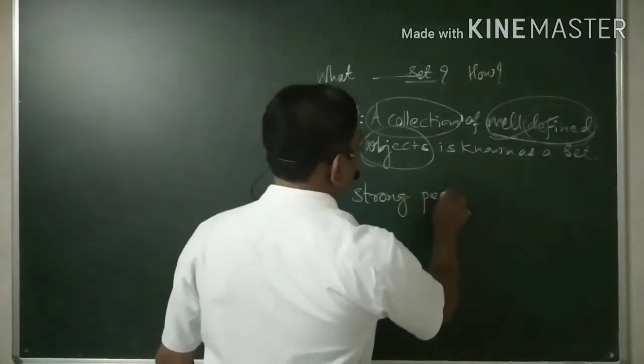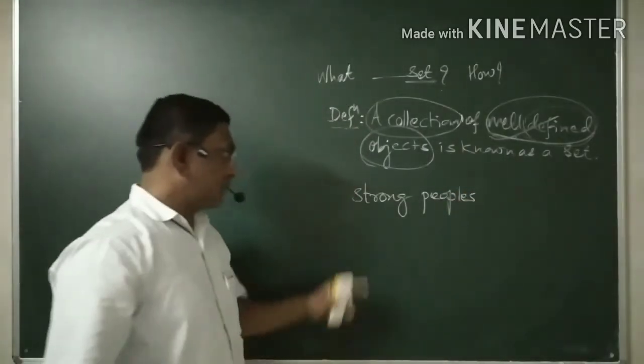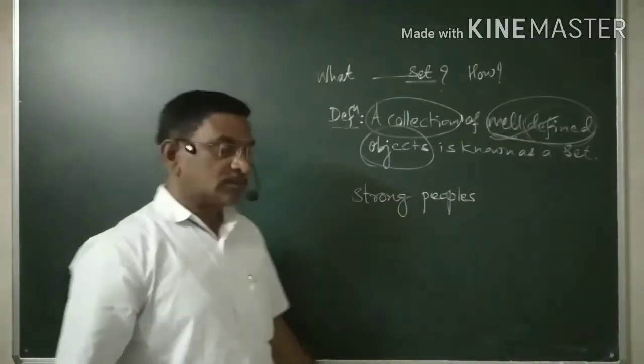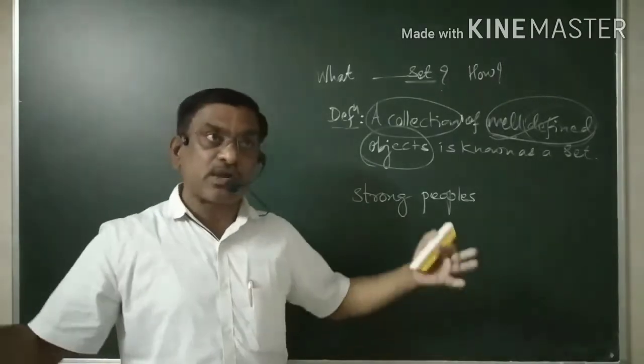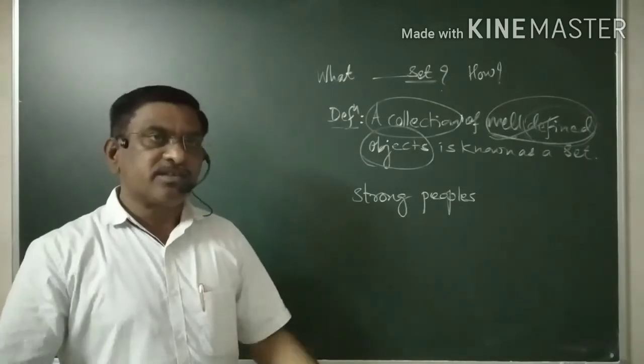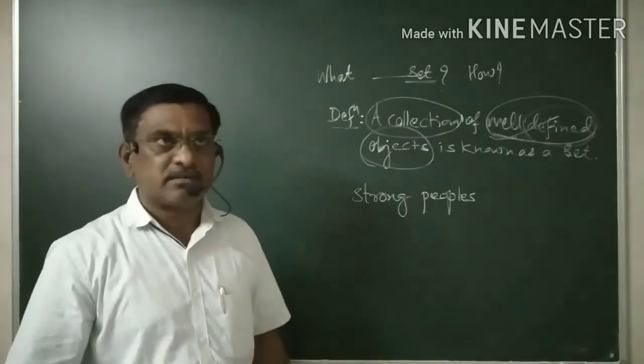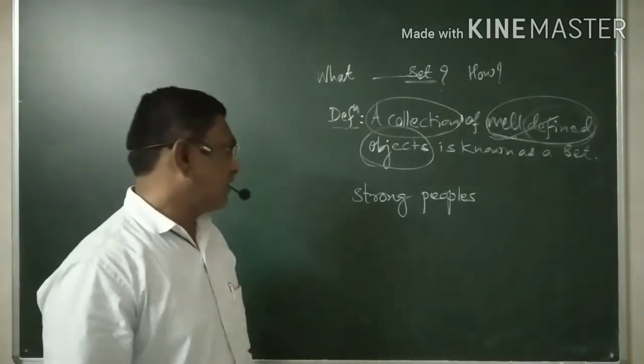If you collect the strong people, do we get a set? This is the question.